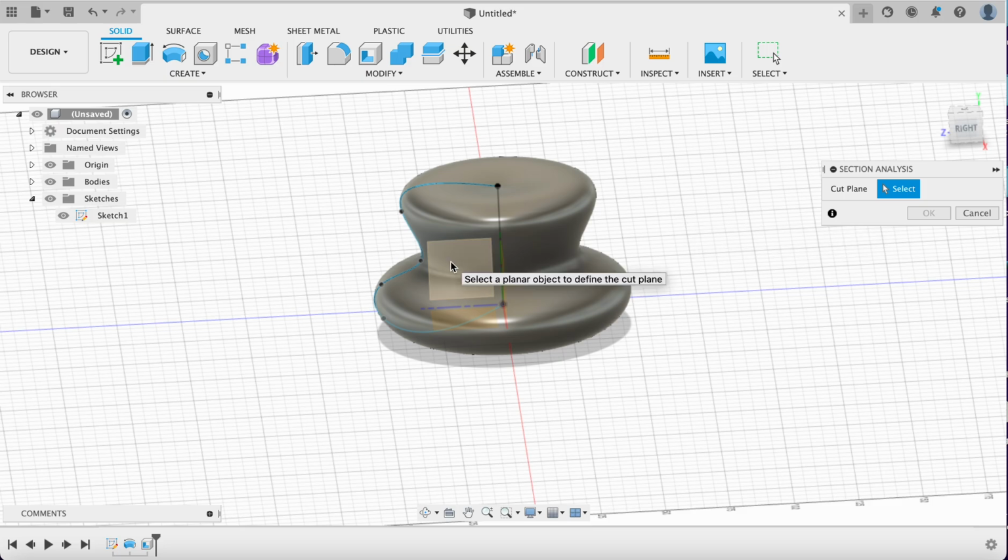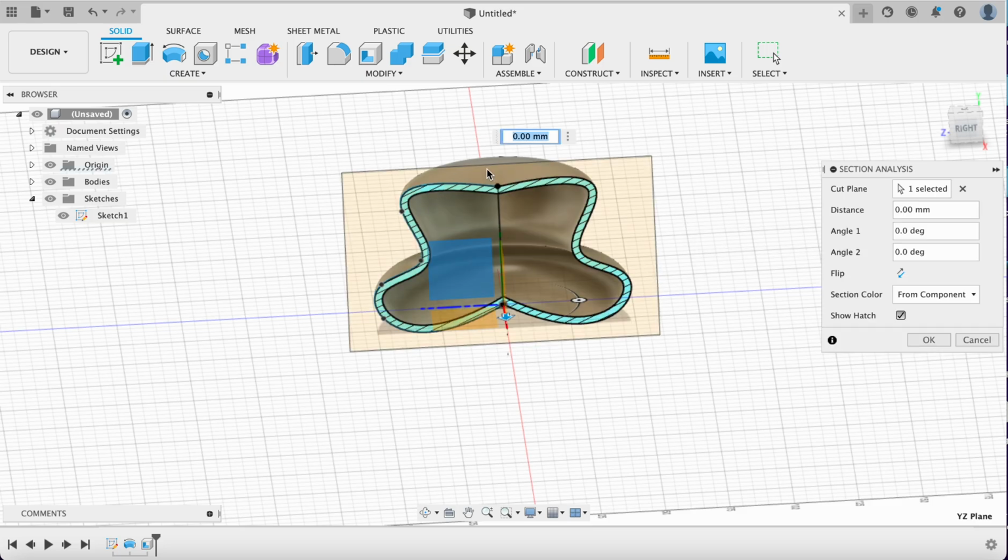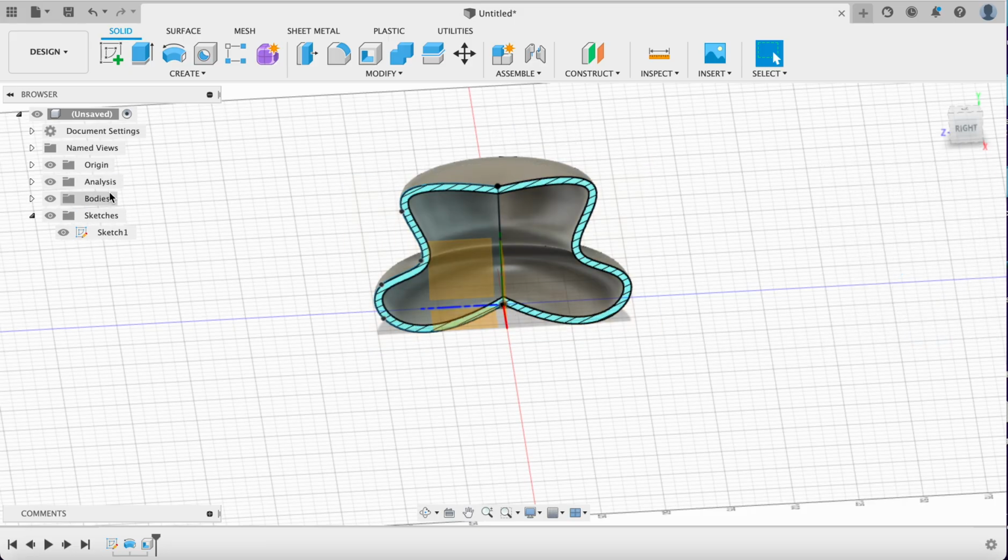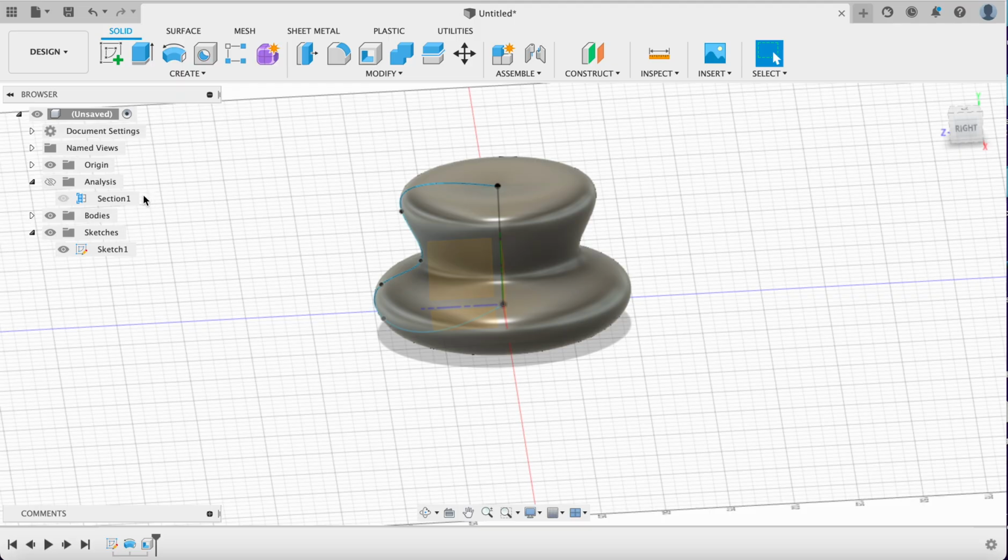Now, a section analysis works really well by selecting a cut plane and showing you the interior of your design. And you can click OK because you might want to have that. And it also pulls up a new window right up here for you. And that is your section view. So let's get rid of that because we don't need to stare at it. And let's go back into here. So we have one body right now.